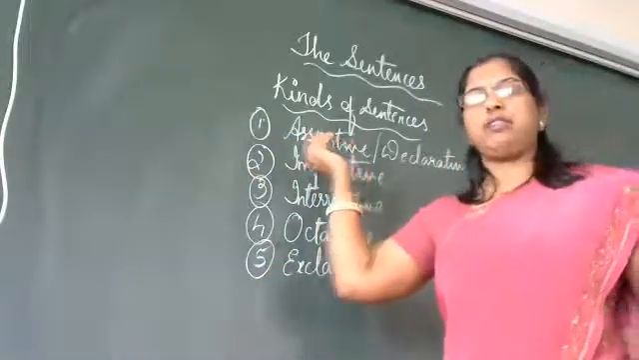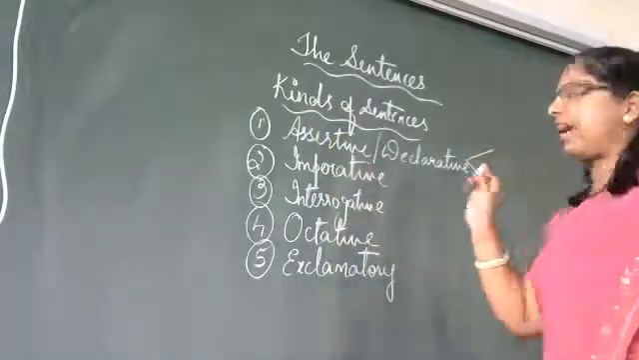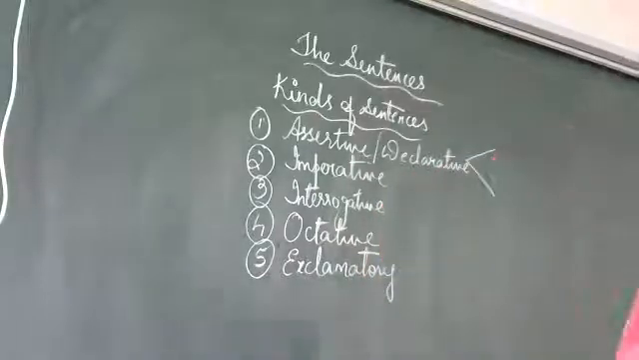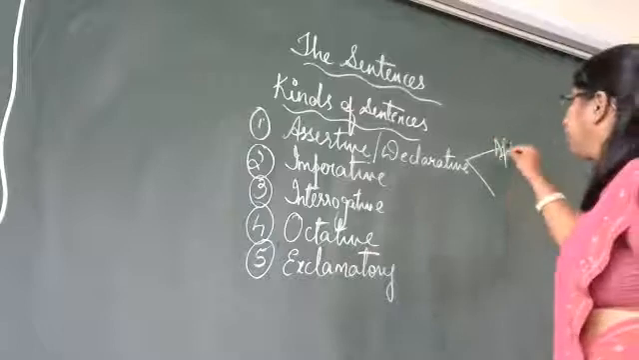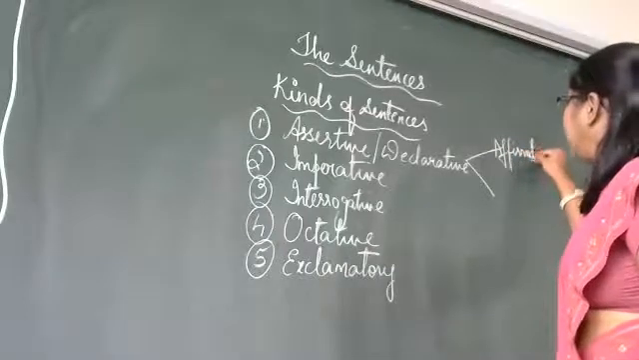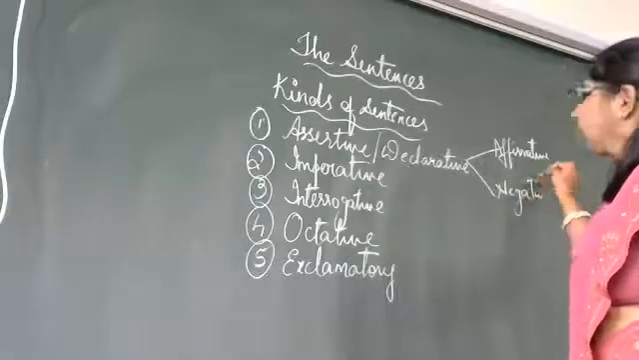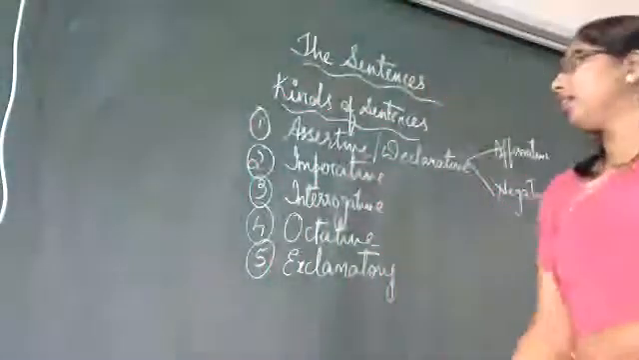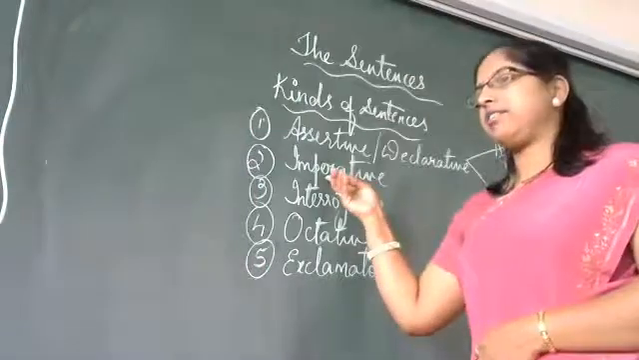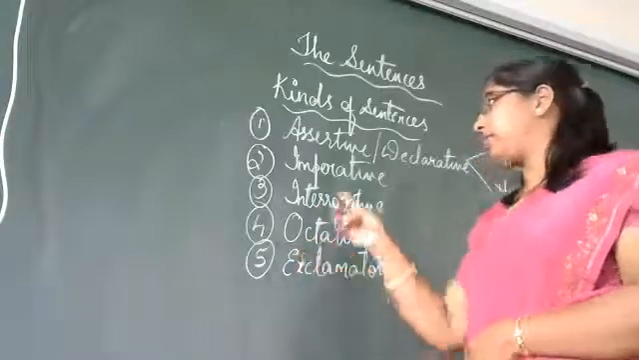The first one, assertive or declarative, which again is divided into 2. Which are those? Affirmative and negative. The next we have imperative. The next we have interrogative. Then we have optative and exclamatory.